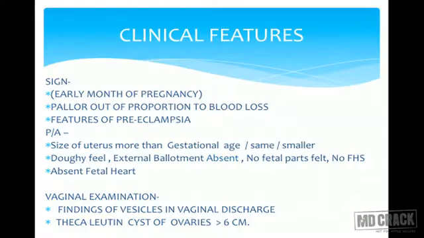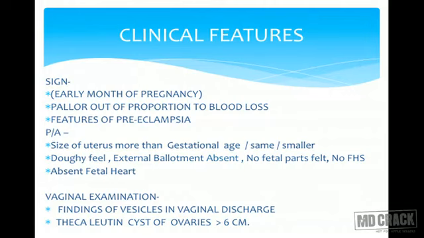Clinical features: you will see early signs of pregnancy on examination, but she would be pale. Even though sometimes she will not have external vaginal bleeding, inside the uterus, as these villi are eating up everything, there is a disruption of vessels and a lot of blood clots collected inside. So she would be mostly pale, and this pallor would be out of proportion to the visible blood loss. There would be features of preeclampsia.